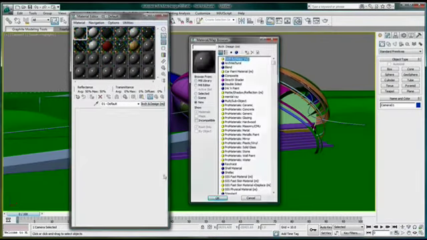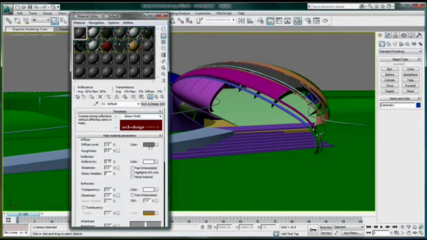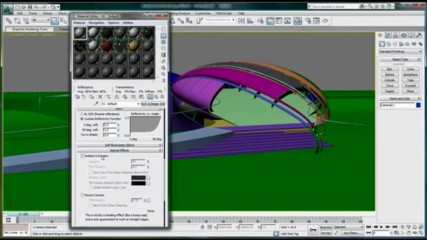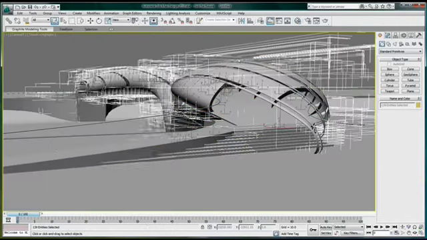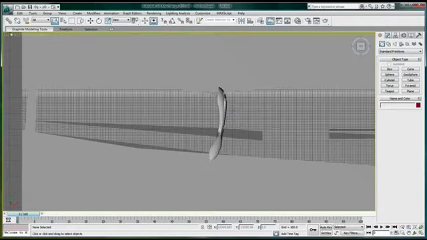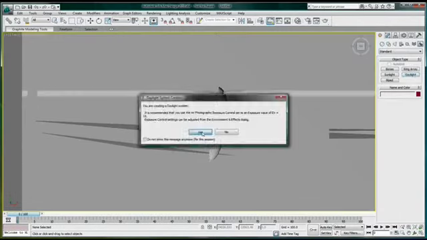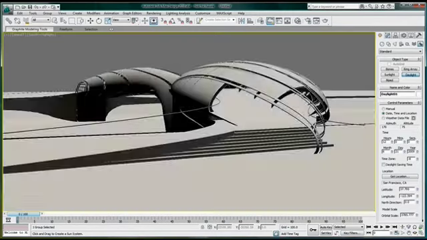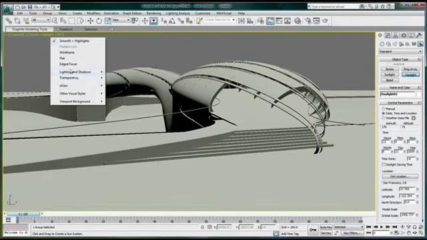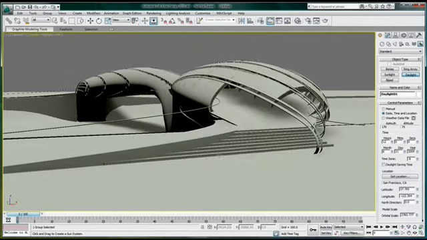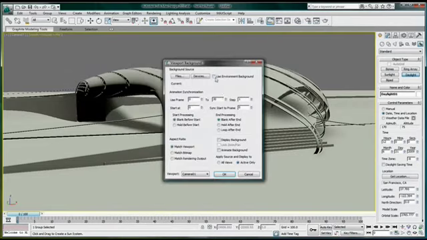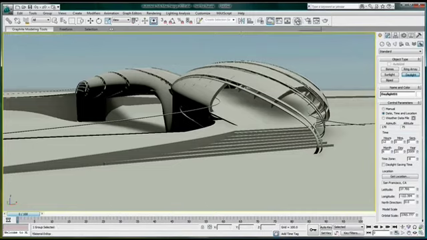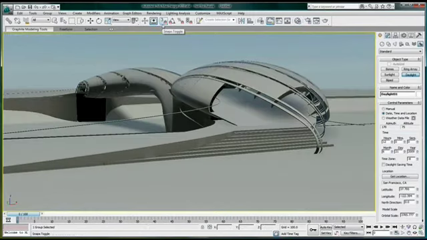Let's have a quick look at this workflow. We'll start by creating an Architectural and Design material and make sure to use the ambient occlusion to find some definition in our models. Then we'll select everything and apply this material. From the top view, we'll create a daylight system. This will automatically turn on the mental ray exposure control and add a physical sky. We'll then turn on the hardware shading so we'll be able to adjust our sun and see the real-time shadow live in our viewports. I will also turn the hardware shading on in the material so I have direct feedback on the reflection directly in my viewport.